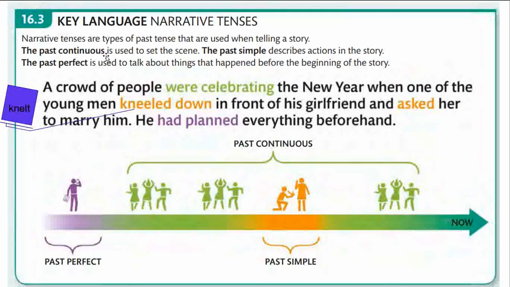The past continuous tense is used to set the scene. The setting of the scene, past continuous tense. For example, it was raining. The past simple describes action in the story. Simple past. She woke up. The past perfect is used to talk about things that happened before the beginning of the story. She had planned to go out.